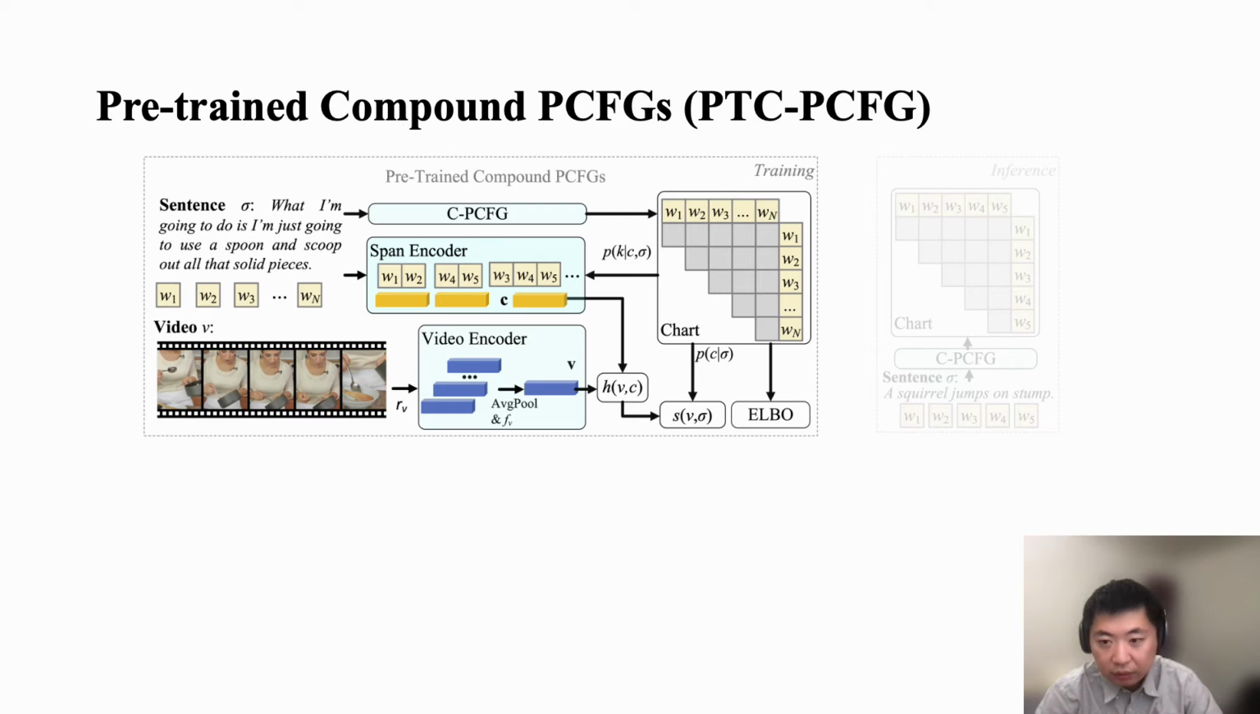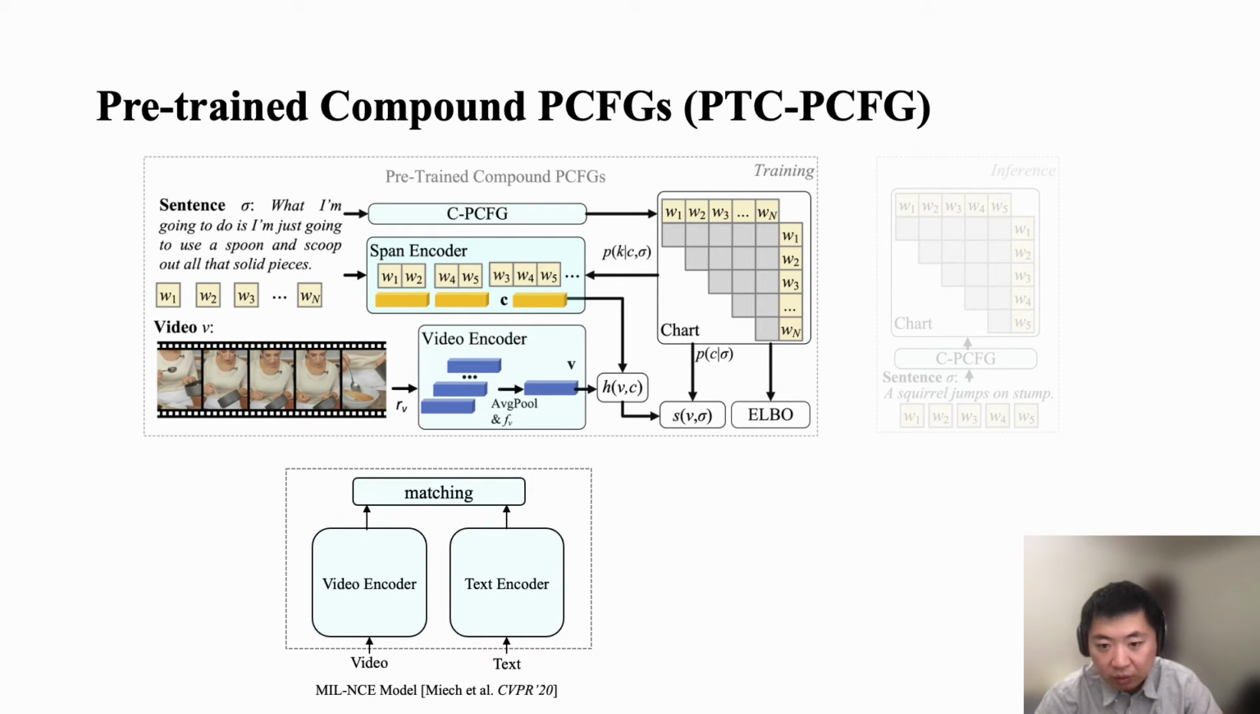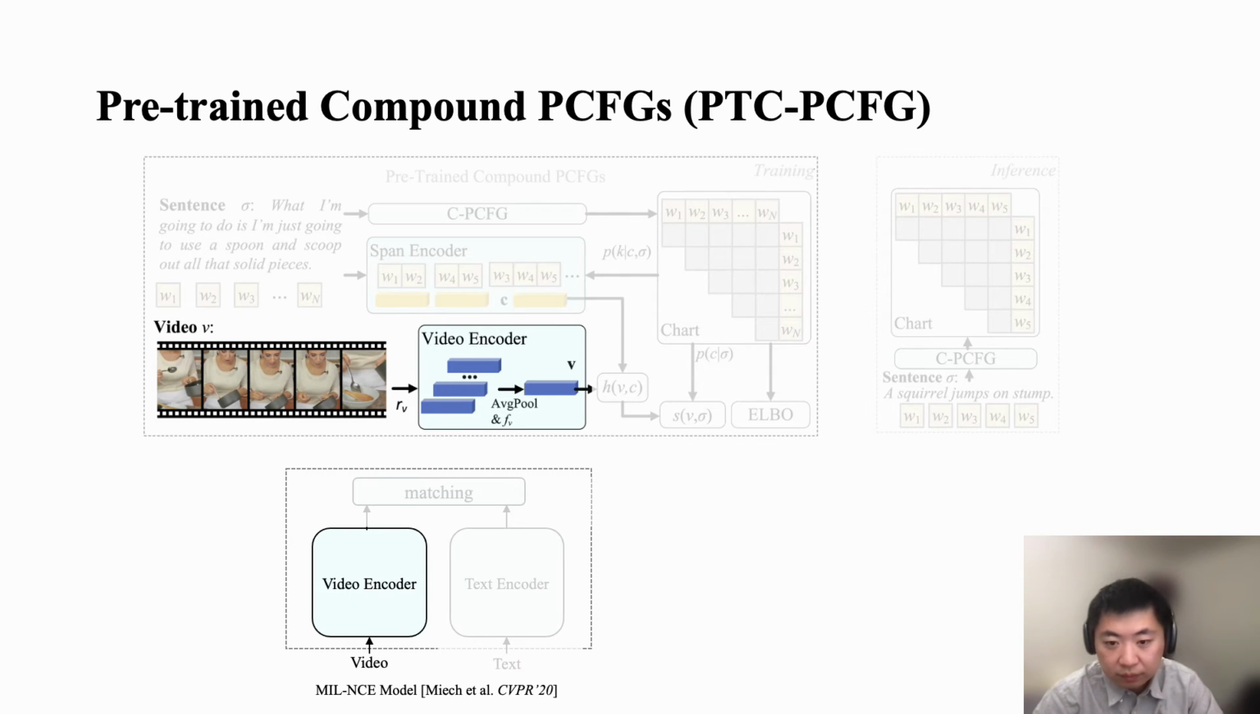After collecting sentence and video pairs, the next step is to build a strong grammar induction model that can benefit from them. As shown in the left part of this figure, the PTC-PCFG model is composed of a video encoder, a span encoder, and a parsing model. Both the video encoder and span encoder are initialized from the EMNLP model. It is a pre-trained video text matching model, and it is simple in design and shows superior zero-shot performance on many video understanding tasks, such as video retrieval, video question answering, and so on. And now let's introduce each part.